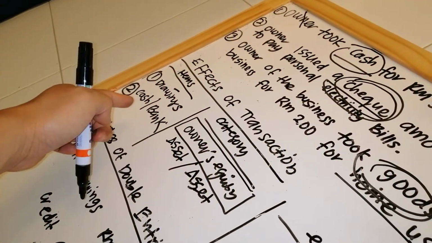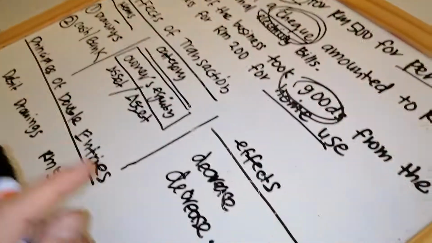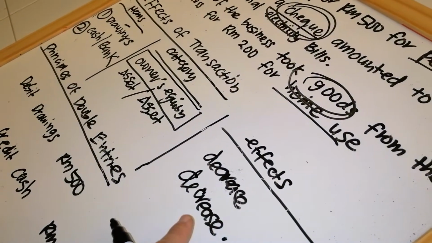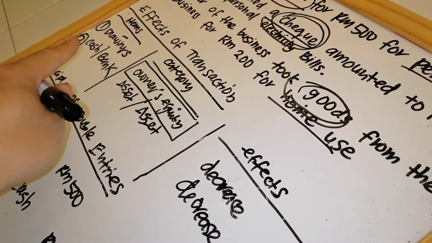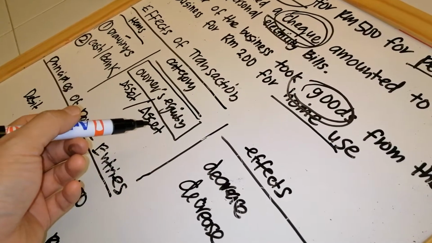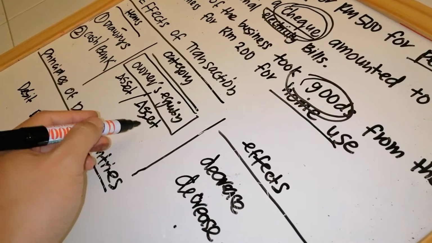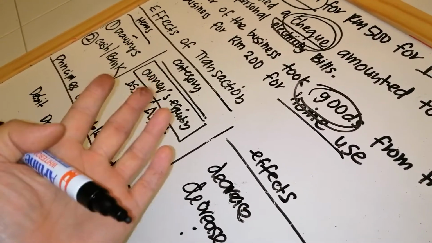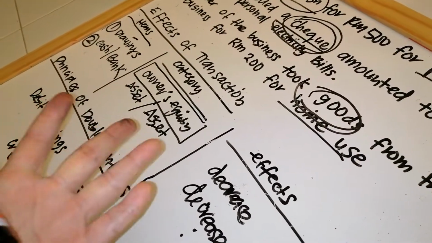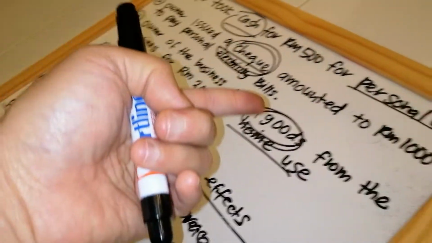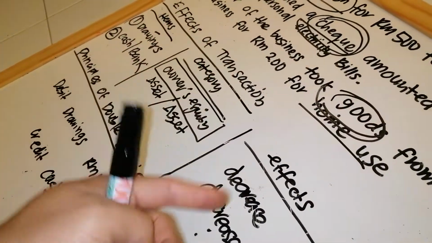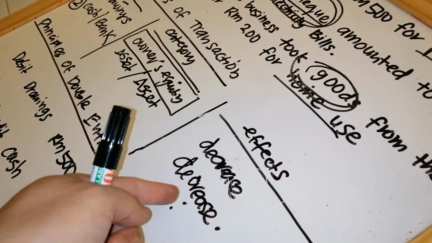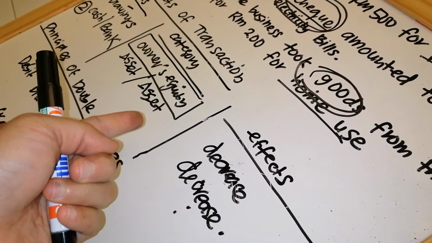Bank, if you check from the circle, is also under asset. I don't want to clear this one so that you know the similarity there. And definitely, the bank belongs to the business, cash at the bank belongs to the business, and will decrease. Means asset of business will decrease. The owner has taken RM1,000 from the business bank account. The bank money surely cannot increase. That's illogical. The money in the bank belonging to the business must decrease, which means the asset of the business will decrease.